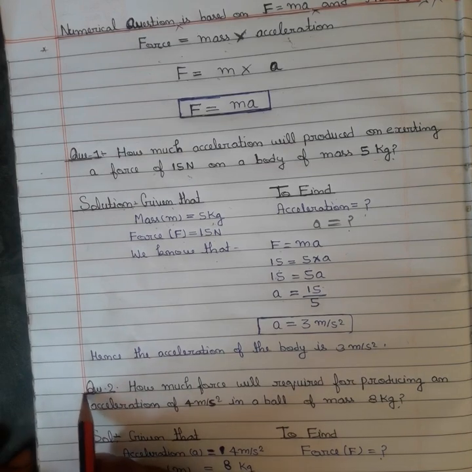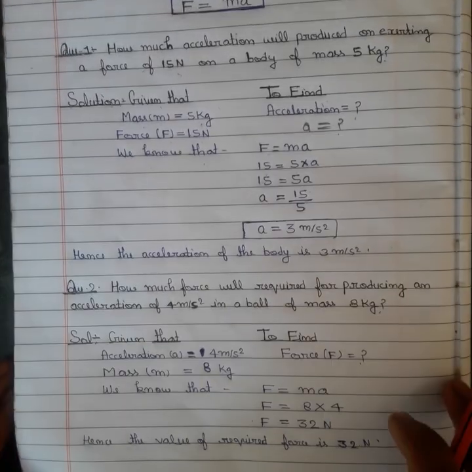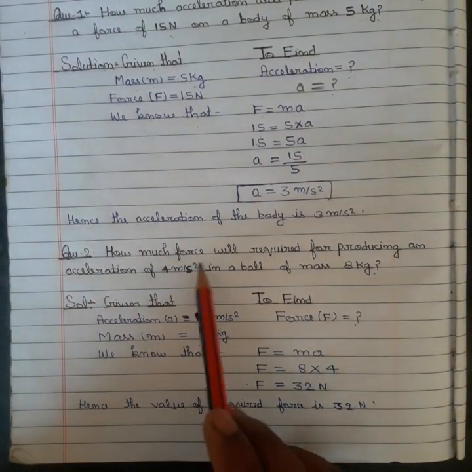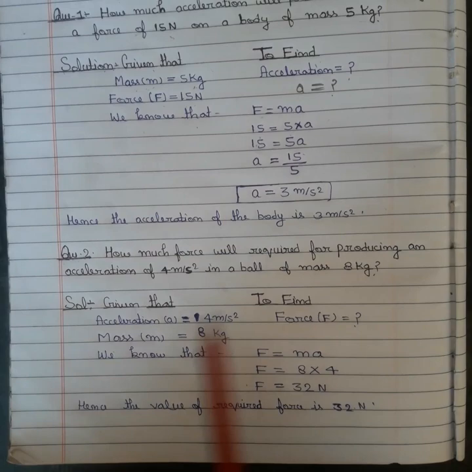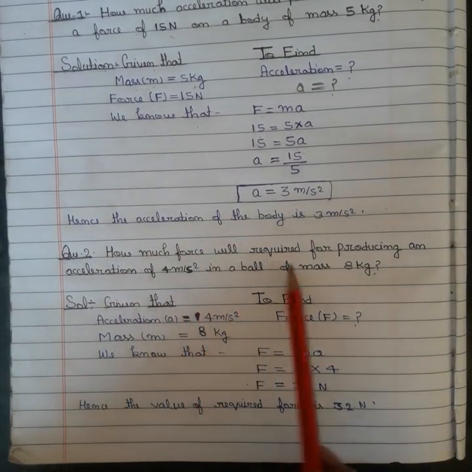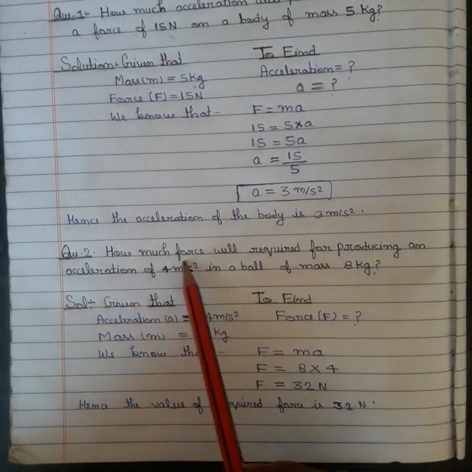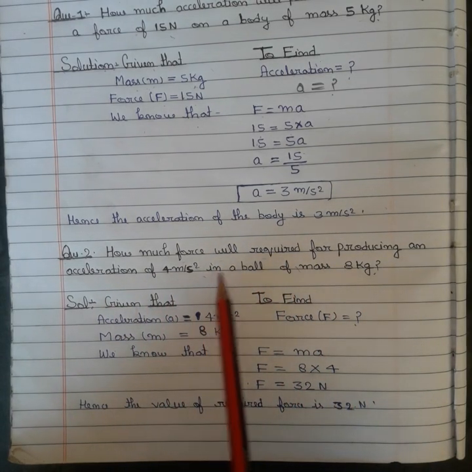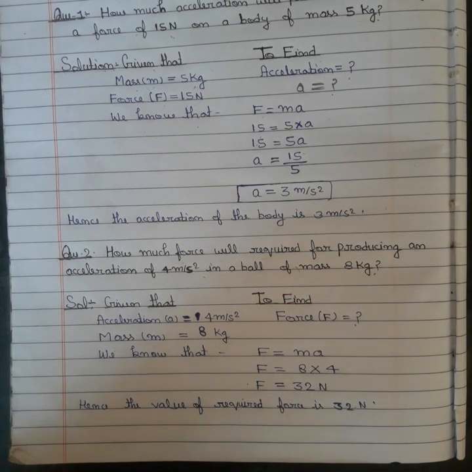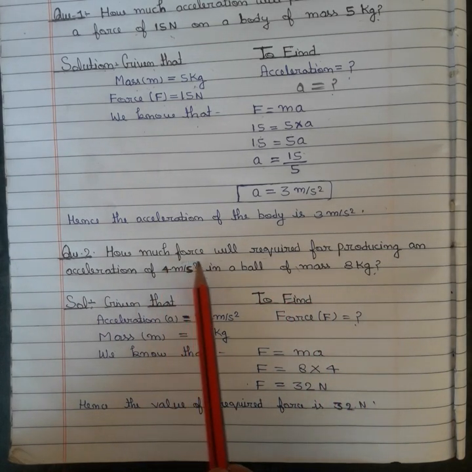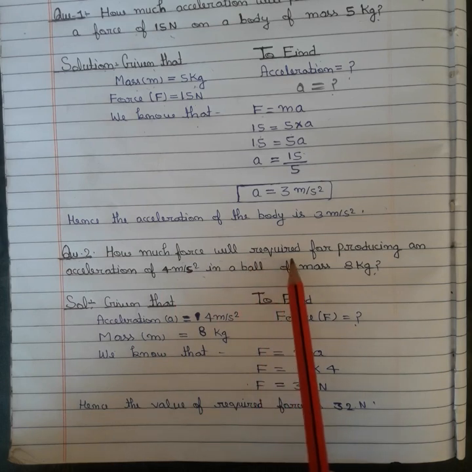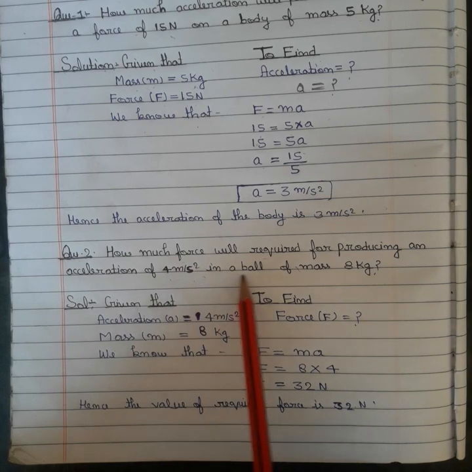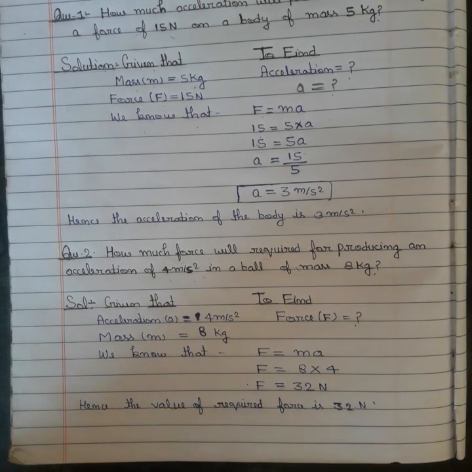Our next question is question number second here. How much force will be required for producing an acceleration of 4 meter per second square in a ball of mass 8 kg?